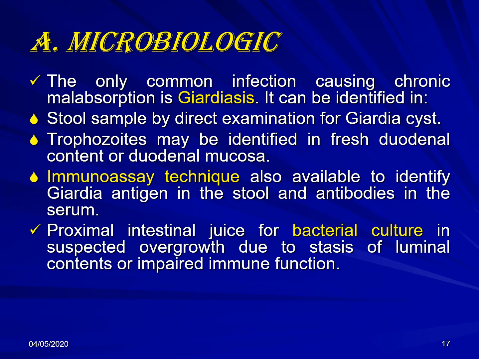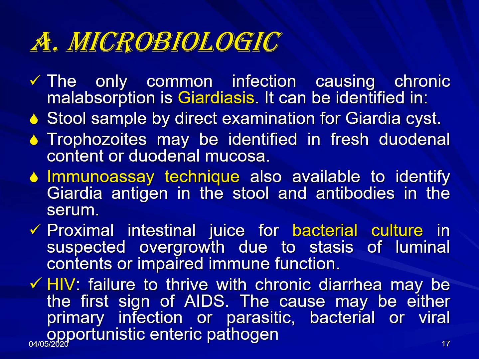The other thing is bacterial culture. For example, in cases of stasis or blind loop syndrome, or sometimes when there is impaired immune function, we might have bacterial overgrowth. HIV also sometimes causes malabsorption.